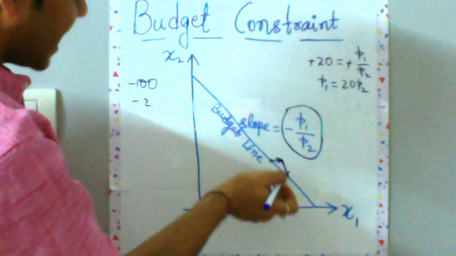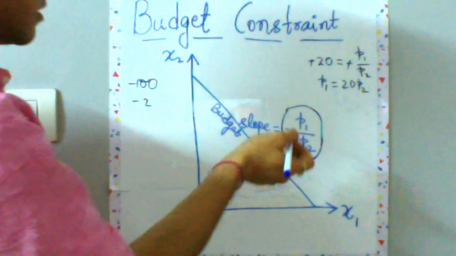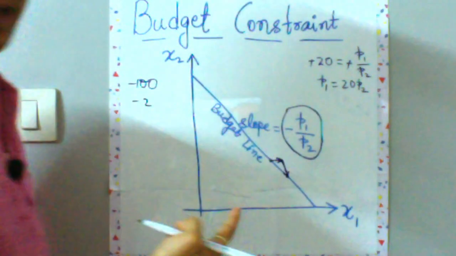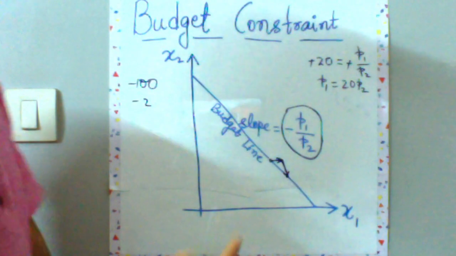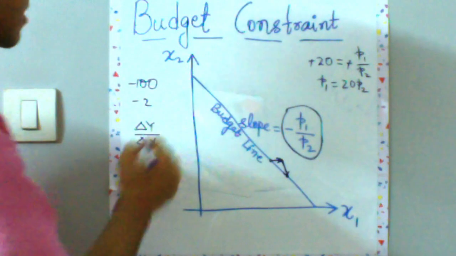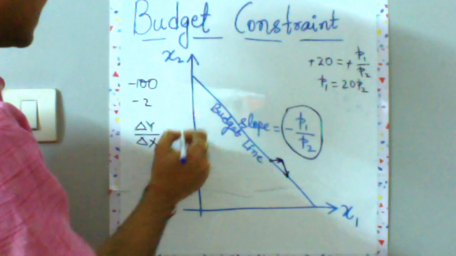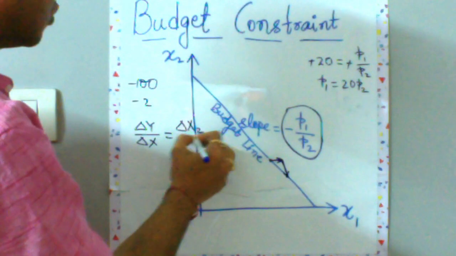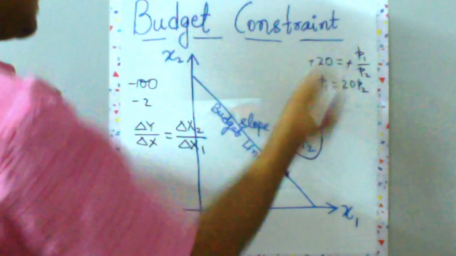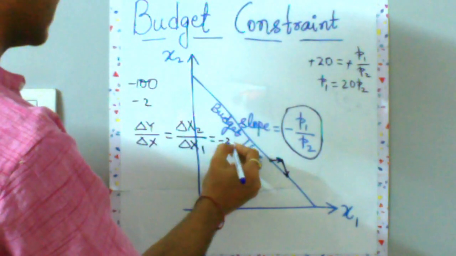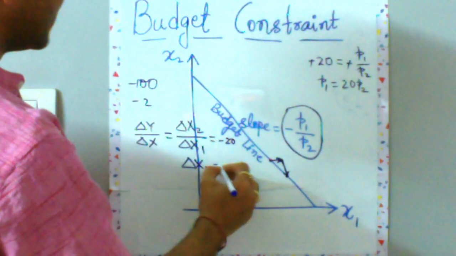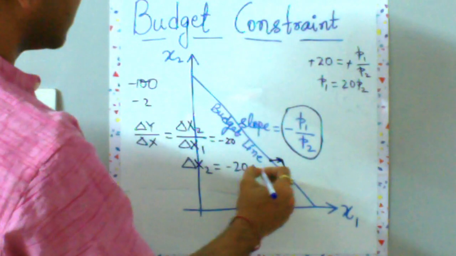So if the slope over here is, as I have told you, minus 20, now what is the slope? The slope essentially measures your delta y by delta x, right? You can also think of this as delta x2 upon delta x1. So I have given you minus 20. So this guy over here is equal to minus 20, which means to say that delta x2 is equal to minus 20 times delta x1.